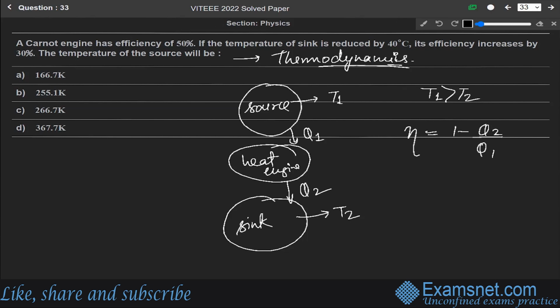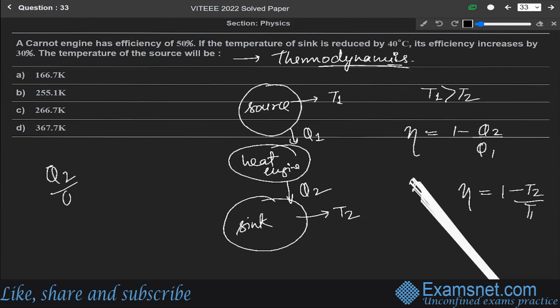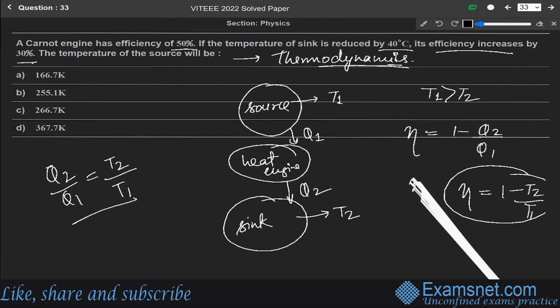And there is another formula for calculating this efficiency eta, that is eta is equal to 1 minus T2 over T1, as we know that Q2 over Q1 is equal to T2 over T1. So using this relation we will find the answer to our question. In this question we are given the efficiency of 50%, and if the temperature of the sink is reduced by 40 degrees Celsius, then its efficiency increases by 30%. So we have to find this T1, that is the temperature of the source.